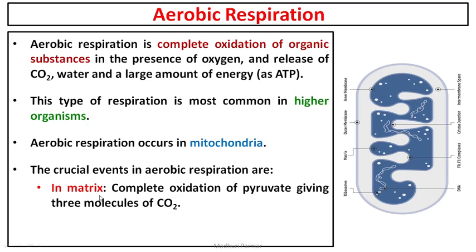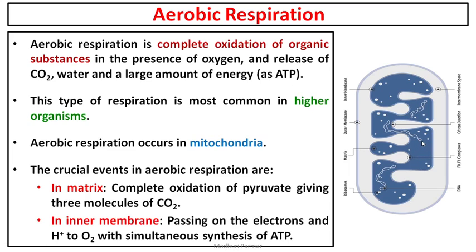In the matrix of the mitochondria, the dark blue part that you are able to see is the matrix. It is the ground substance of the mitochondria. It is fluid, and along with fluid it has a lot of protein, mitochondrial DNA, and ribosomes. So this dark blue colored fluid shown in the diagram is your matrix. In the matrix, complete oxidation of pyruvate occurs, giving you 3 molecules of carbon dioxide. That is one part of aerobic respiration, occurring in the mitochondrial matrix.